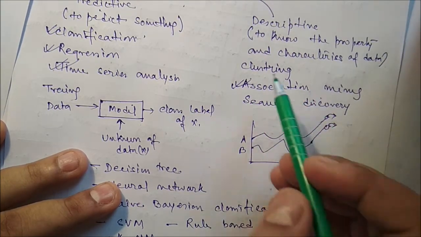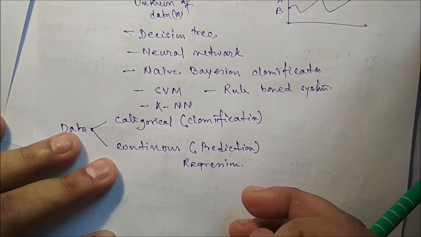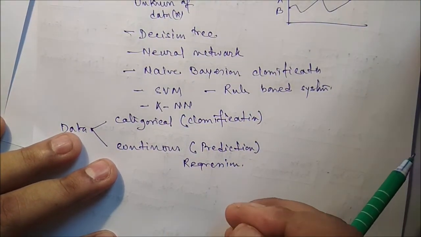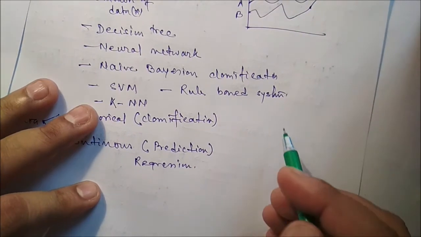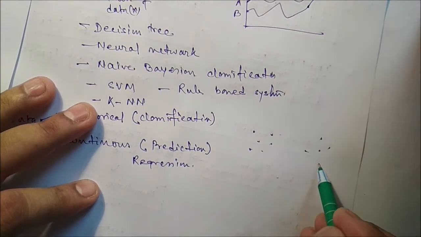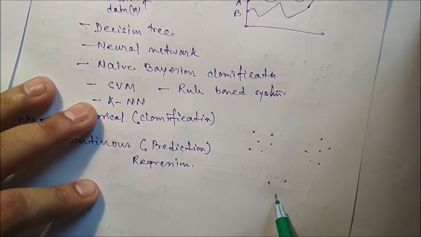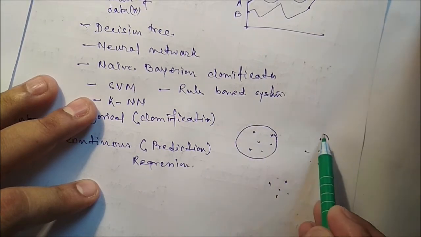Next is clustering. So what is clustering? It groups the data based on characteristics of the data, so the data within a group are similar and dissimilar to data in another group. Suppose we have a set of data and we want to group it. If you apply clustering, the clusters can identify the groups.